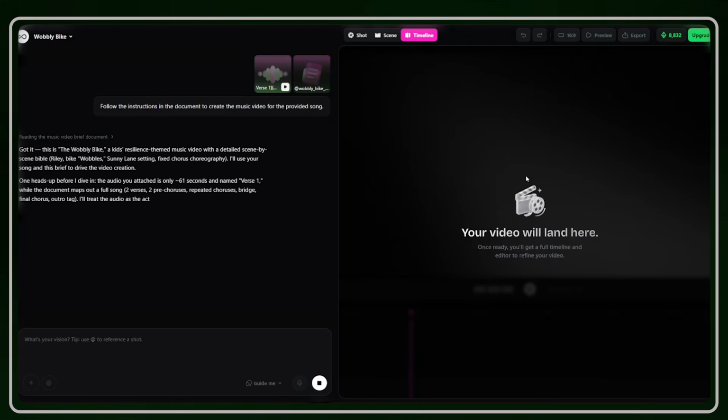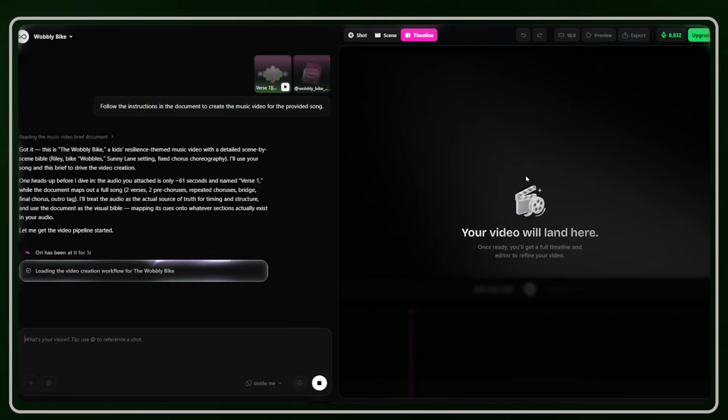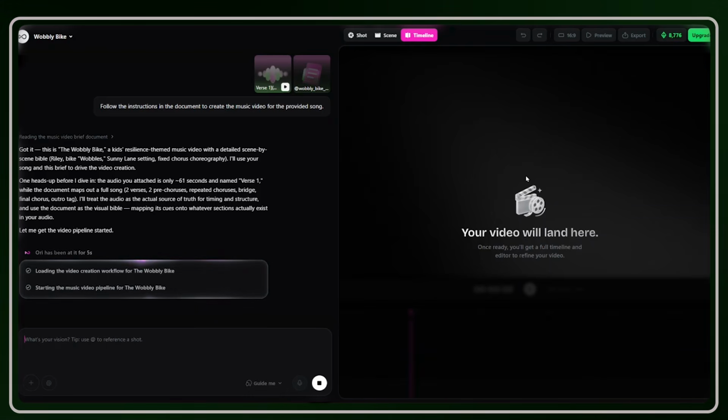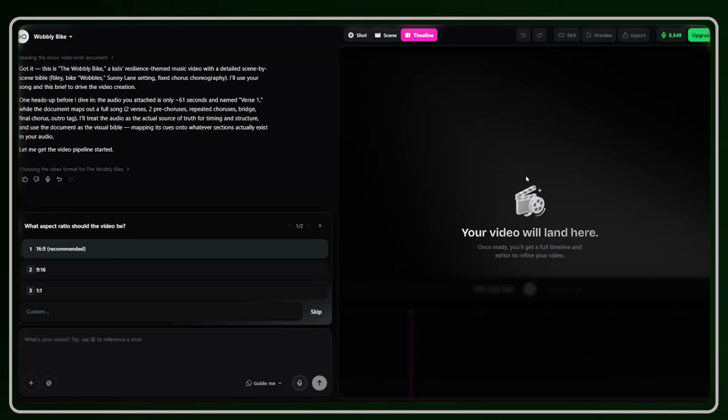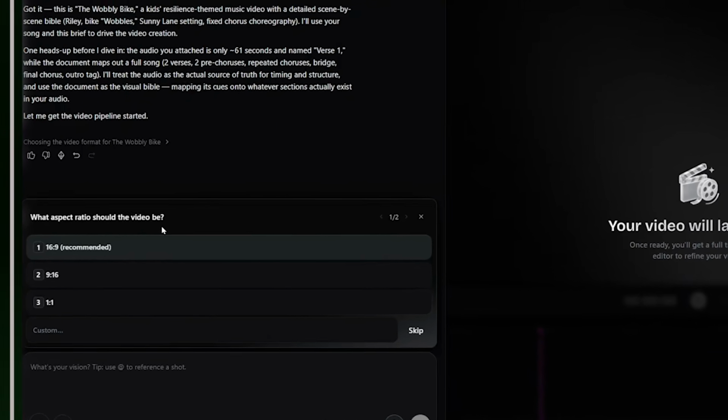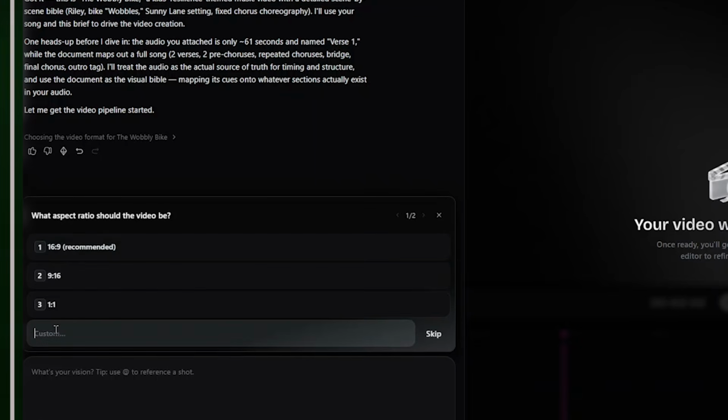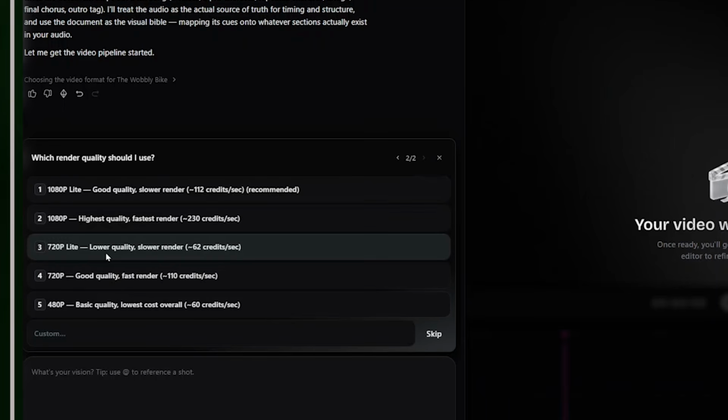Now, one more thing I really love about this, even if you've never used this platform before, is as the AI asks you a question, it always has the word recommended alongside the options it gives you. This is exactly what I mean. Right now, it is asking us to choose the aspect ratio for the video. As you can see, there are 3 different options, and it has the recommended aspect ratio that we can easily select and allow the AI to build our video. This mainly happens with almost each and every question that you'll be asked. I would say, yes, let's go ahead.